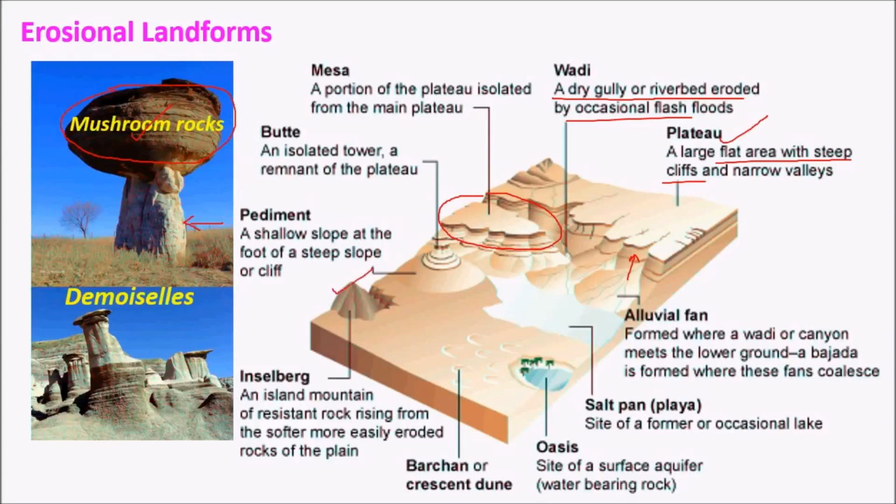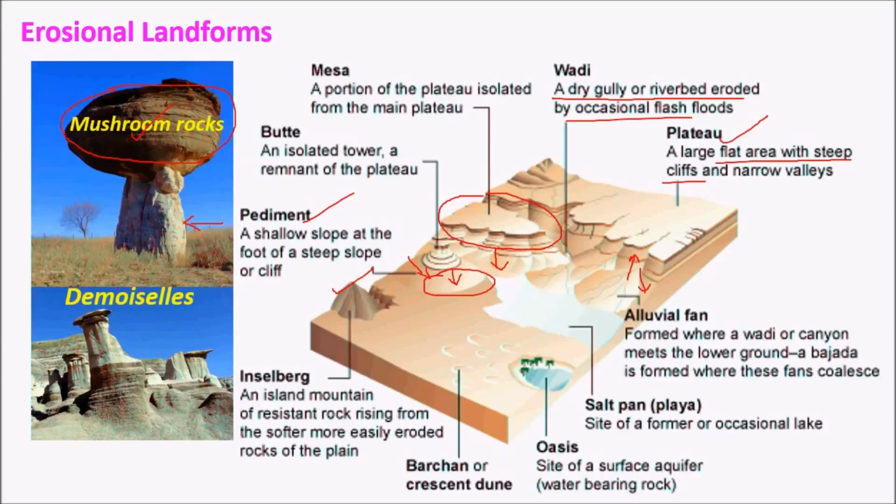Inselberg is a resistant rock which stands tall and undergoes differential erosion. As a result, this remains over a long period of time, and it is quite different compared to the surrounding structures. Pediment is simply the deposition of all the debris which is eroded by wind, water, etc., which settles just below all these structures like plateaus and then mesa or butte. We can see these sediments; these are called pediments.